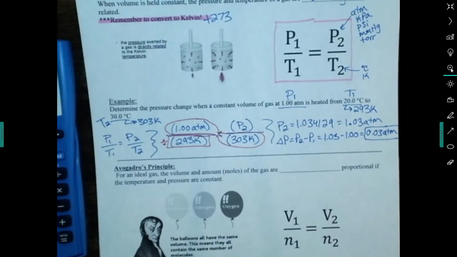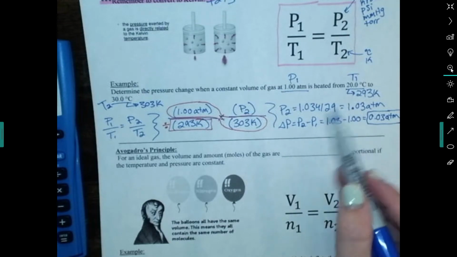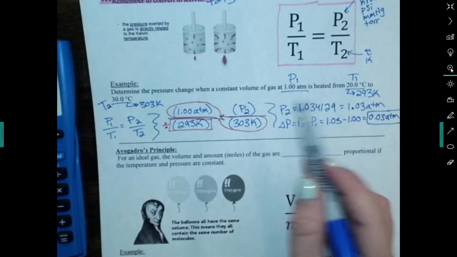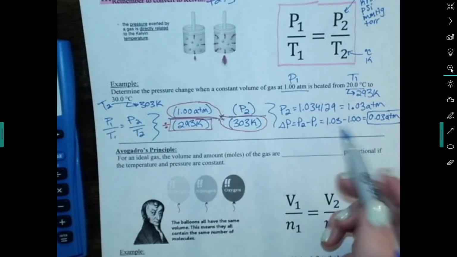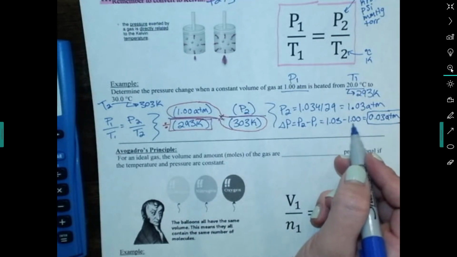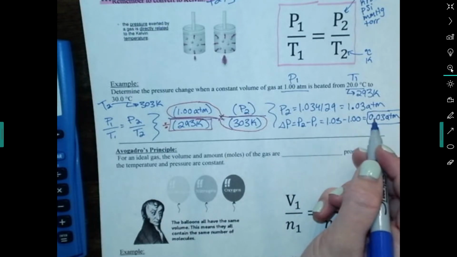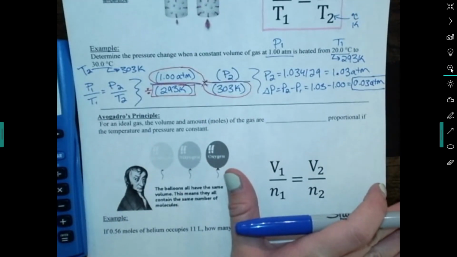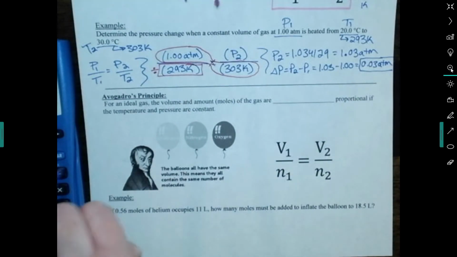And then the sig figs get weird because technically when you're multiplying and dividing, you have to maintain sig figs. When you subtract, it gets a little fuzzy because, if you remember, the rules for addition and subtraction have to do with decimal places, not sig figs. These had 2 decimal places, so this can only have 2 decimal places. So it gets a little fuzzy there with addition and subtraction. But that's correct. Kind of weird, I know.